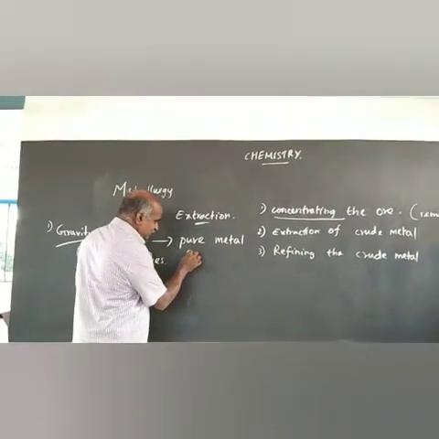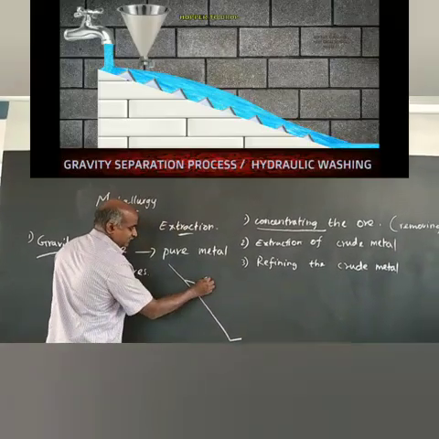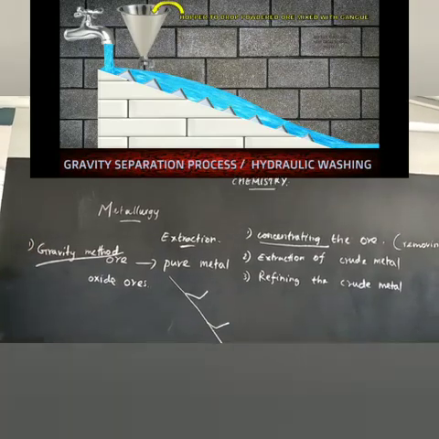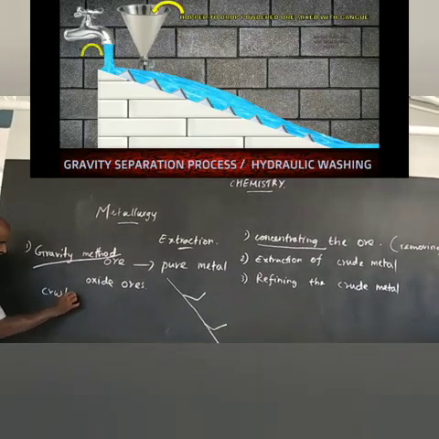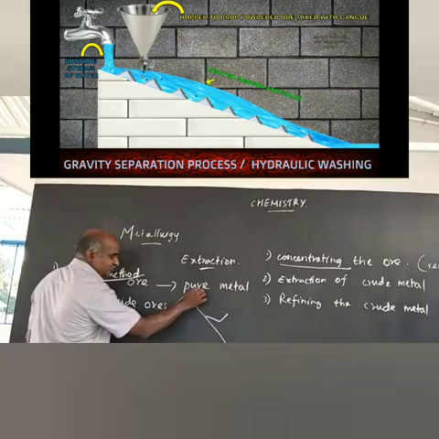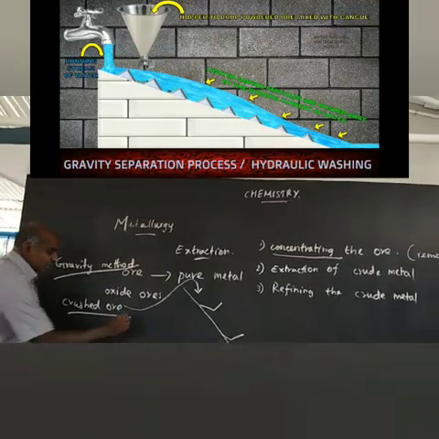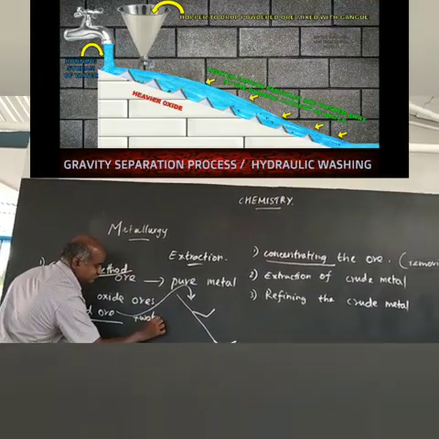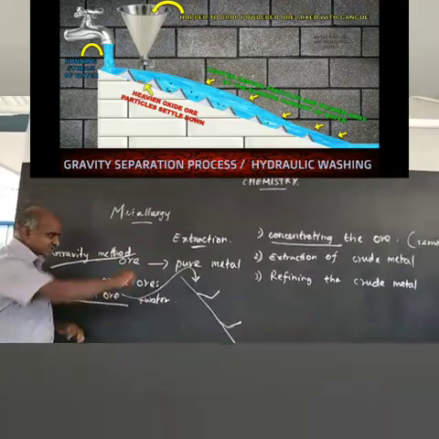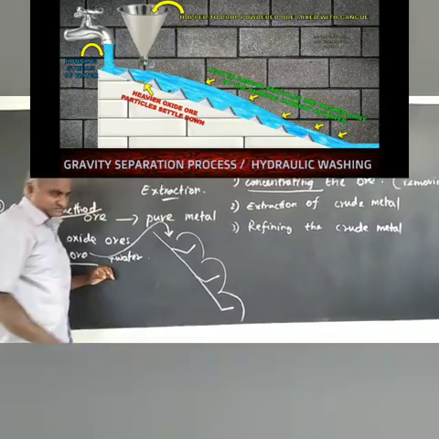Here we have a sloping earth like this, and the crushed ore mixed with water is allowed to fall down the sloping earth.